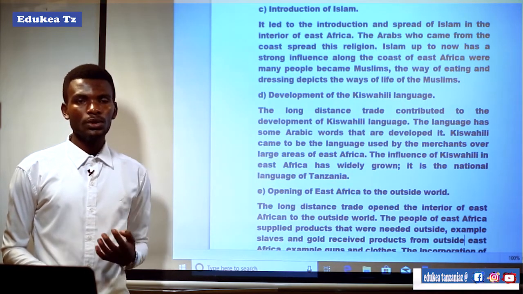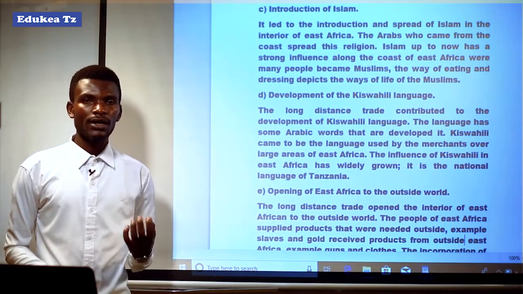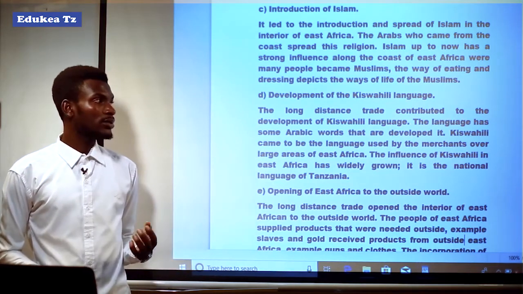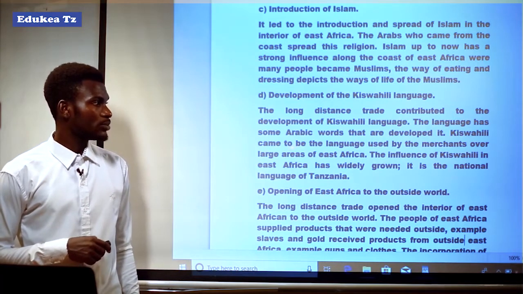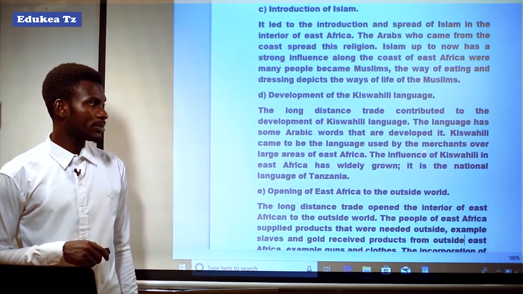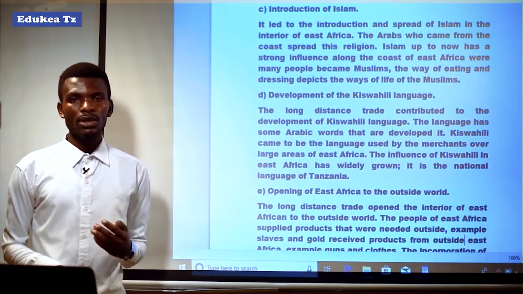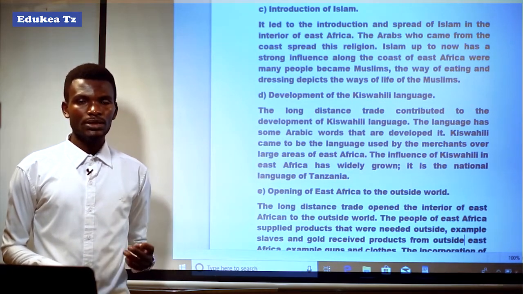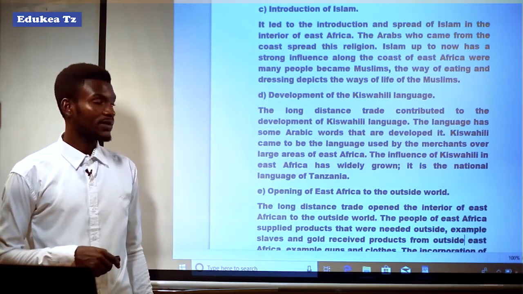So in one way or another, long distance trade, as the coming of Arabs to East Africa, led to the development of the Swahili language. Kiswahili came to be the language used by the merchants over large areas of East Africa. It means that the Swahili language became the common language used by the traders who were involved in trading activities in East Africa.